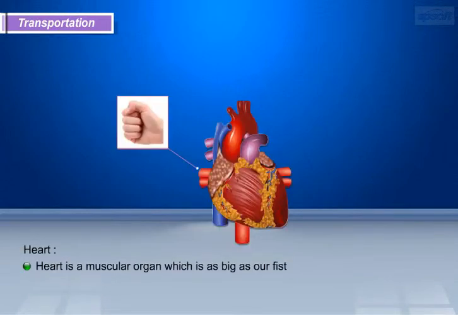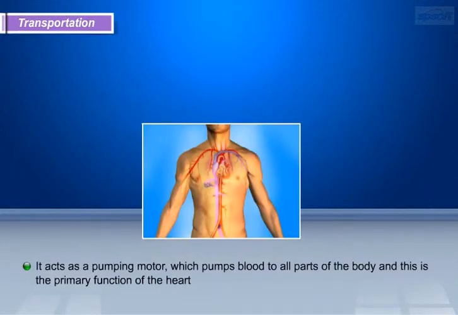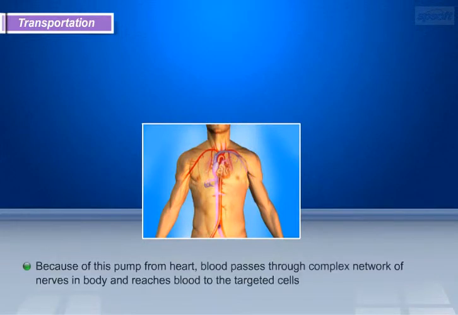Let us discuss in detail the functioning of the heart. The heart is a muscular organ which is as big as our fist. It acts as a pumping motor, which pumps blood to all parts of the body, and this is the primary function of the heart. Because of this pump from the heart, blood passes through a complex network of vessels in our body, and reaches the targeted cells.